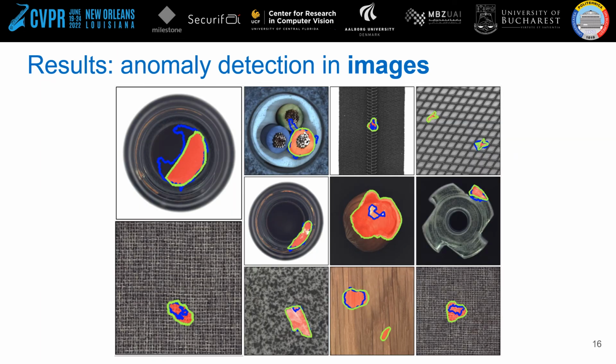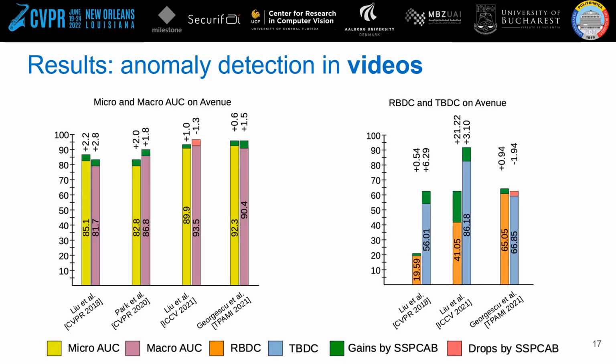These are some qualitative results on MVTec AD, where red represents the ground truth, blue the baseline, green the model with SSPCAB. We observe significant improvement in terms of localization. The graph shows the performance of 4 baseline state-of-the-art methods on Avenue before and after adding SSPCAB. In general, we observe that SSPCAB brings significant improvements. For example, the RBDC for Liu et al. at CVPR 21 grows by 21%.